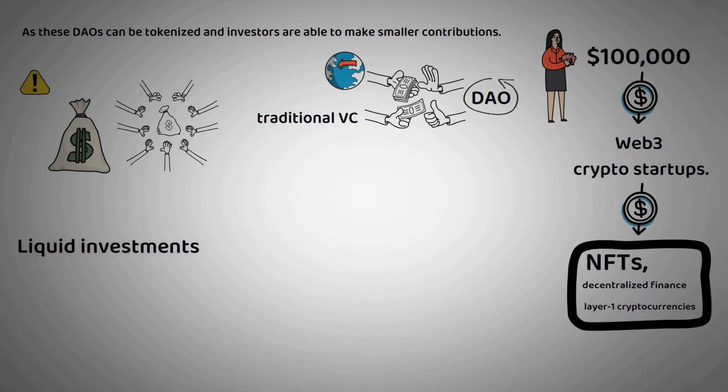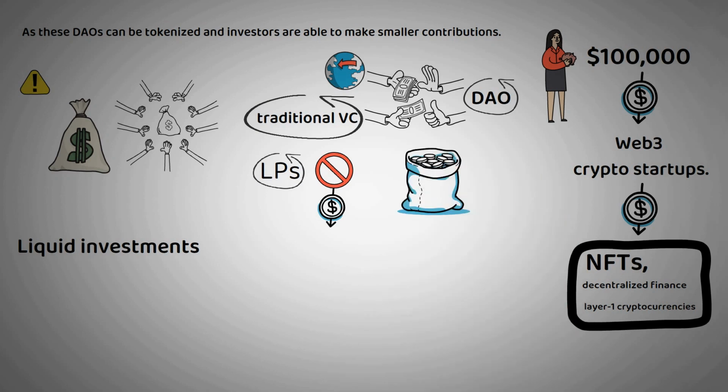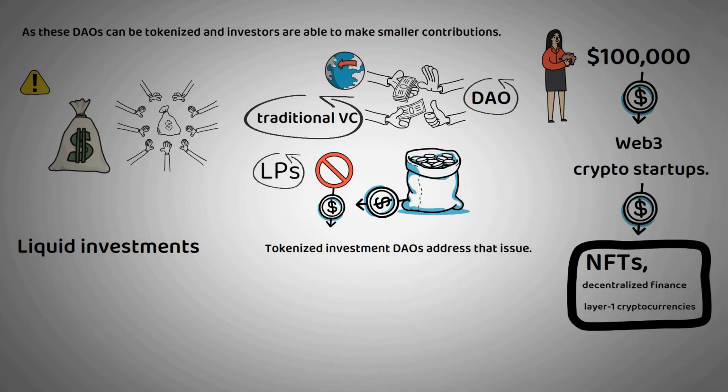Liquid investments. In traditional VC, LPs are not able to liquidate their positions in the fund before the fund offers an exit. Tokenized investment DAOs address that issue. Investment DAOs can have a token that derives its value from the underlying portfolio at any point in time.